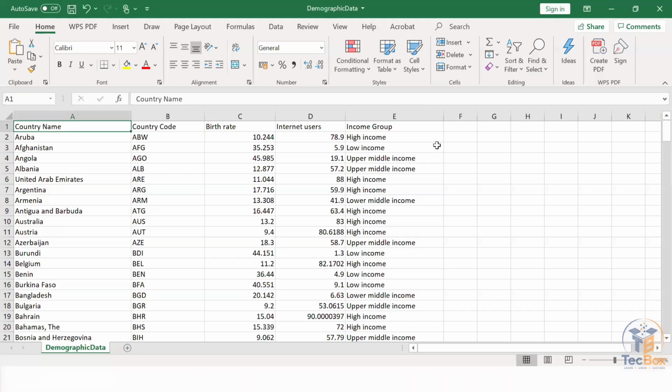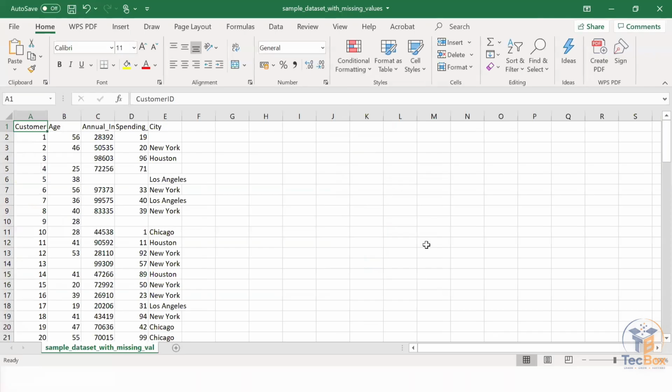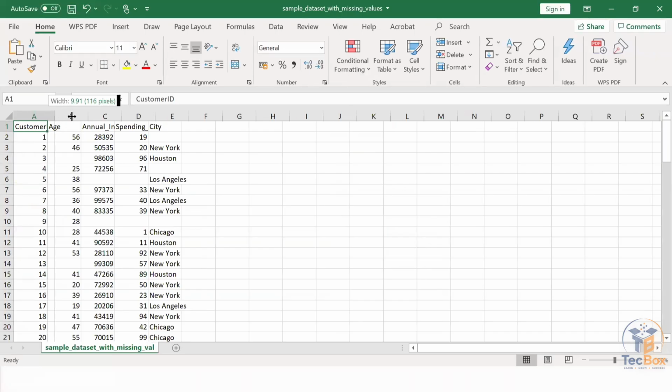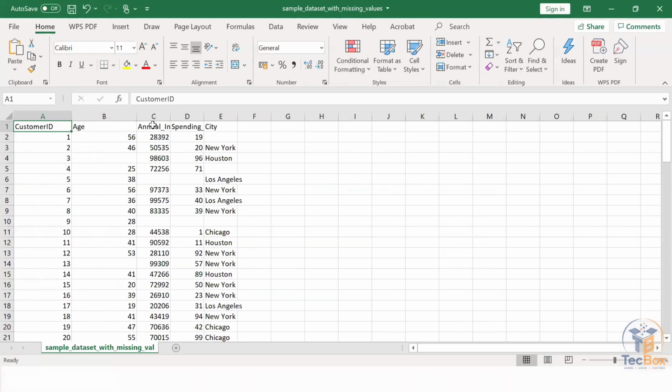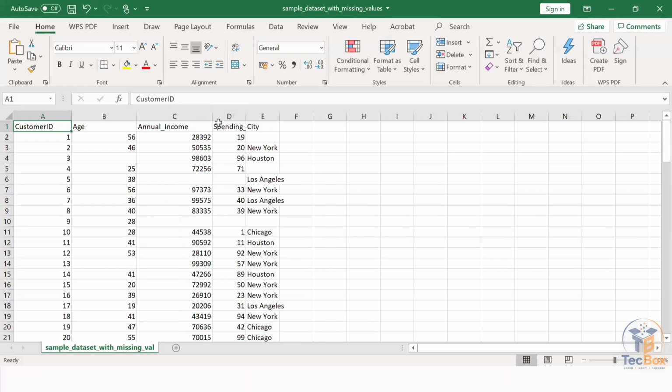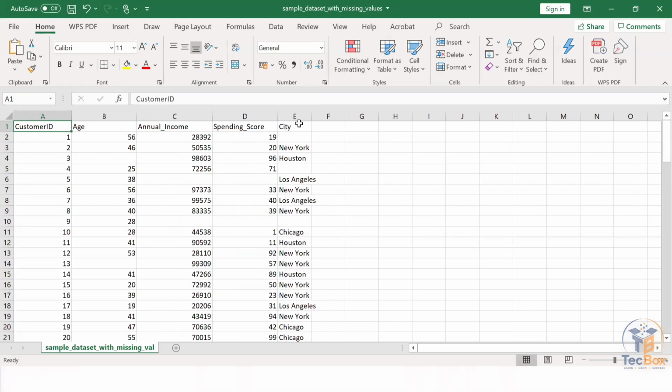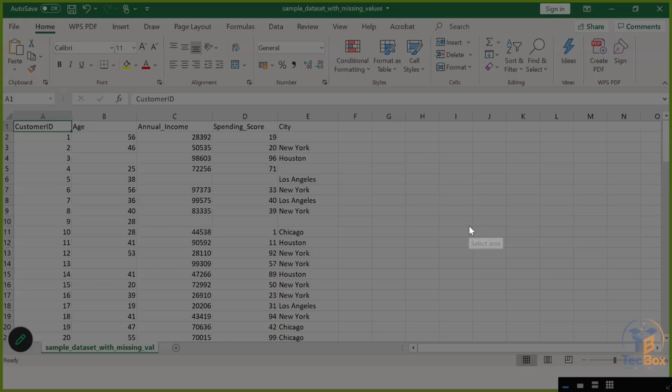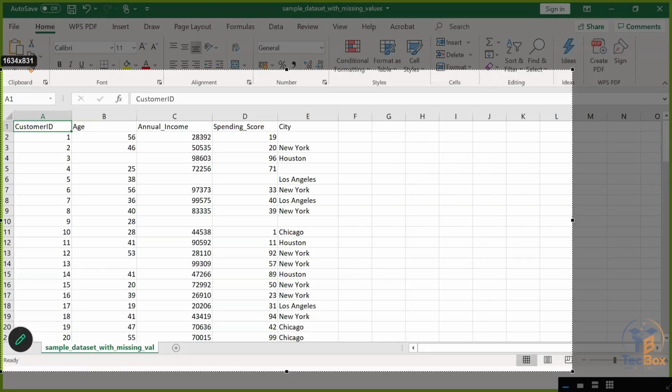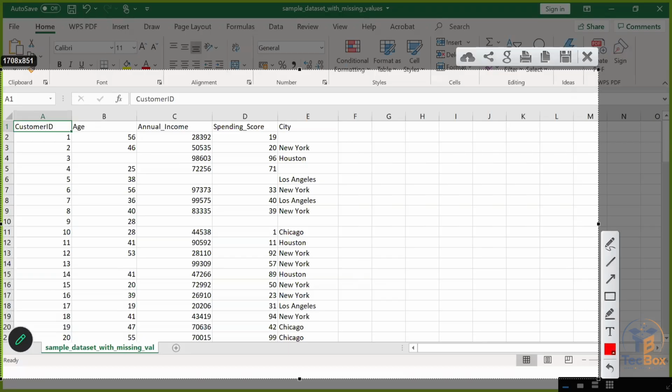Let me open this Excel. If you see this data set, generally, guys, in the real world, we will not get the complete data set. Sometimes we have to work with data sets where some values are missing.